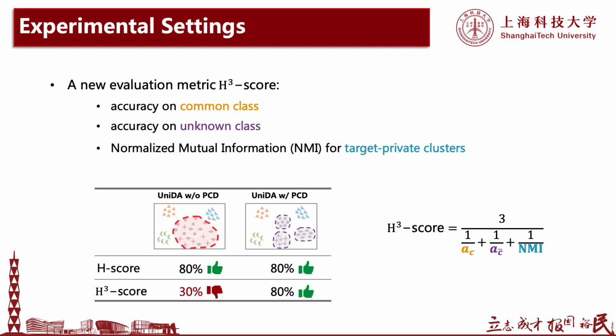For evaluation metric, besides the commonly used H-score, we further introduce H-cube score for target private class discovery purpose. For those methods without private class discovery, they may have a high H-score but fail to evaluate private representation. Therefore, we add an NMI term for target private clusters in H-cube score.